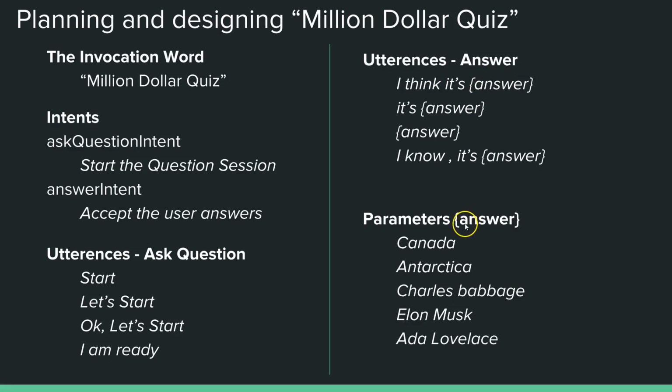So he can say it can be Canada or Antarctica or Charles Babbage or Elon Musk or Ada Lovelace. Okay, so it could be any of those answers coming over here. So this is basically the parameter which can accommodate these answers. So we will see how it can be created in the console later on.